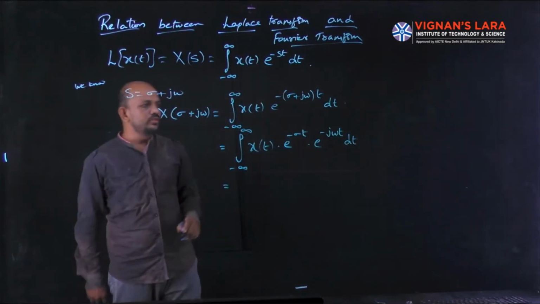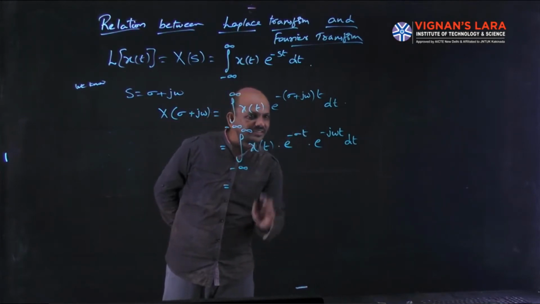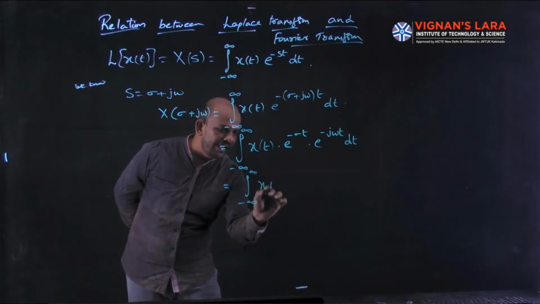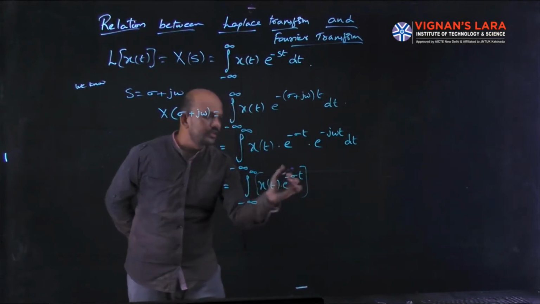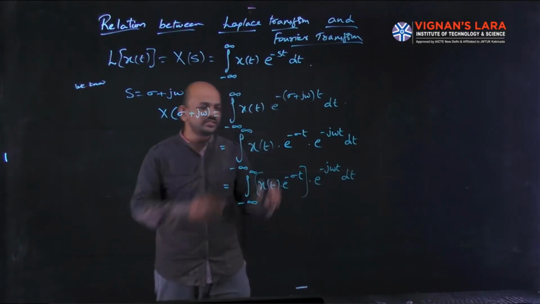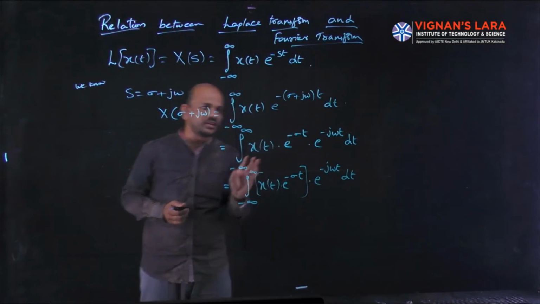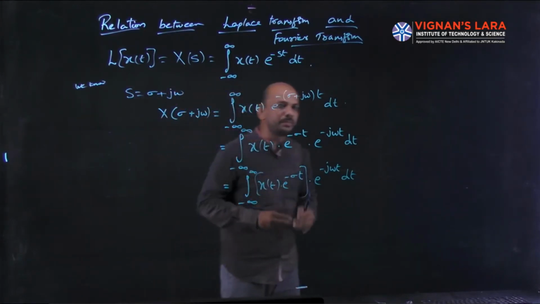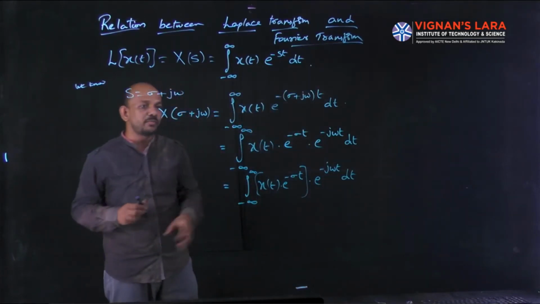Here keep these two as separate: x of t into e power minus sigma t as one thing, in the integral minus infinity to infinity x of t into e power minus sigma t into e power minus j omega t dt. I just kept these two as a separate thing. Okay, so these two combined, treat as a signal. Now integral minus infinity to infinity of some signal into e power minus j omega t dt is the formula for Fourier transform of that signal.